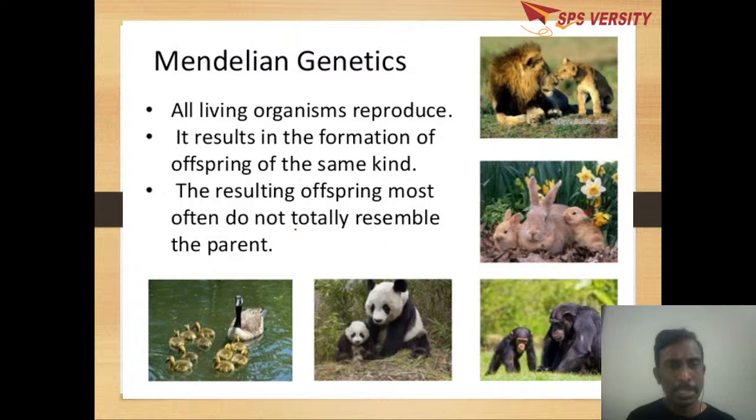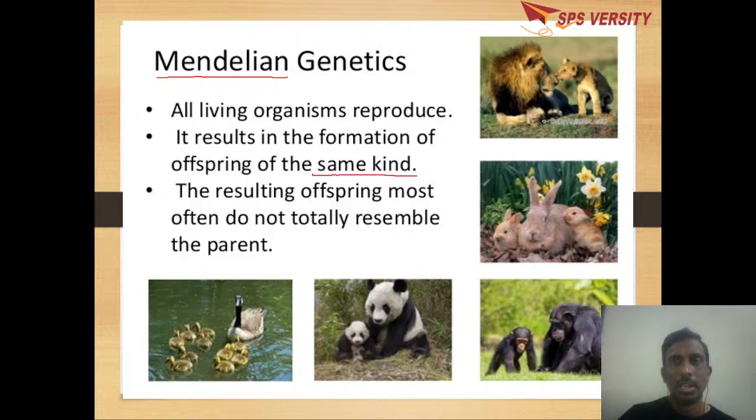So when I come to principles of inheritance, a person called Mendel has made a lot of contribution to inheritance. Here, all living organisms reproduce and form the same kind of offspring.